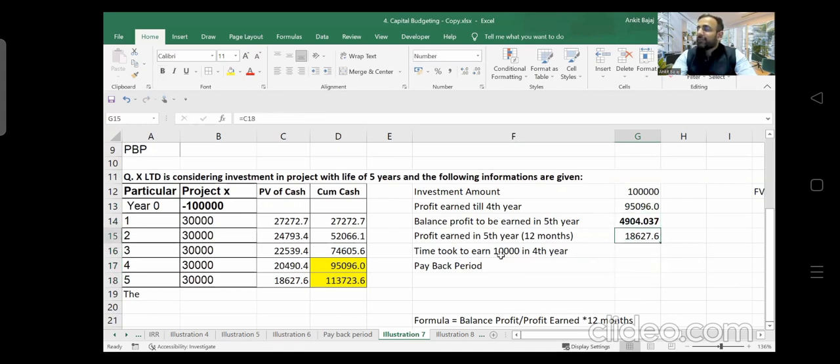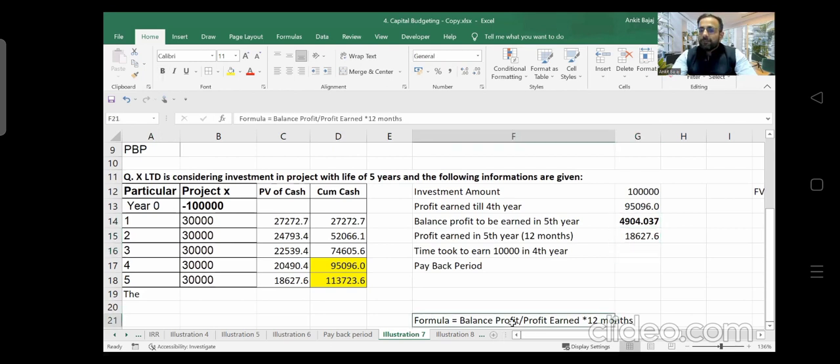In 12 months, in fifth year, how much profit are we able to earn? We are able to earn 18,627, right? What profit do we need to earn in fifth year? That is 4,904. समझ में आया नहीं आया? 1 लाख रुपए अर्न करना है, 4 साल तक आपने 95,000 अर्न कर लिया है, 5वें साल में आपको 5,000 रुपए अर्न करना है, लेकिन 5वें साल में आप 18,627 रुपए अर्न कर रहे हो. So how much time will it take to earn 4,904 rupees?